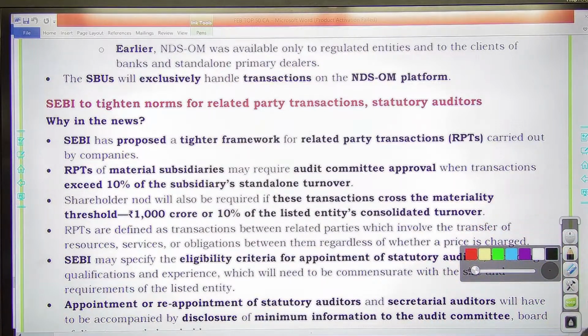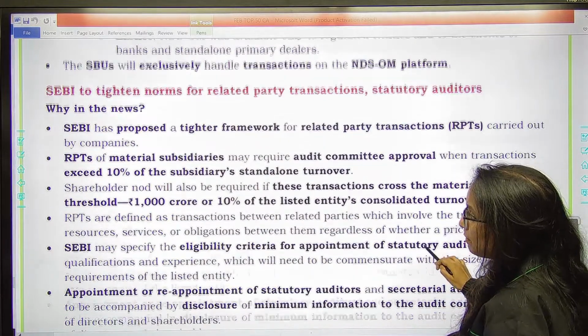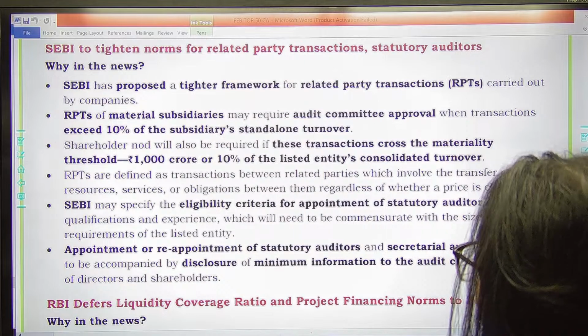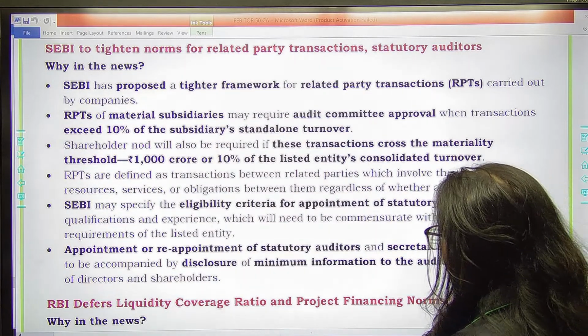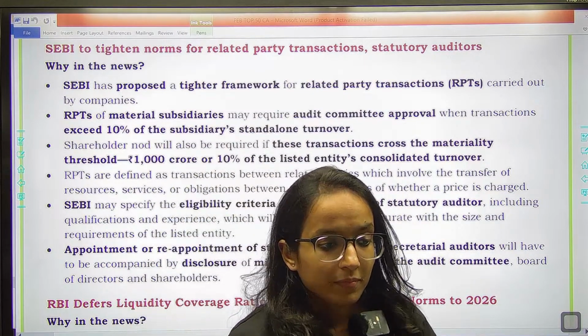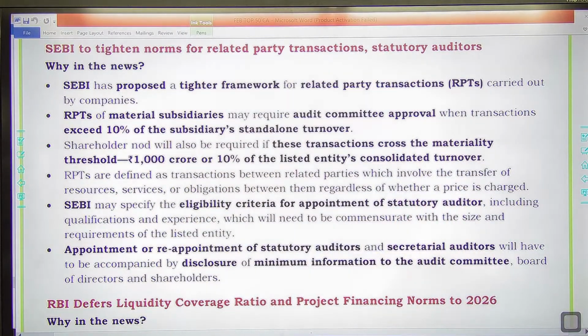Next one we have SEBI to tighten norms for related party transaction, statutory auditors. Related party transactions के लिए ये है. Related party transactions क्या होते हैं? Related party क्या होती है? We have discussed that thing, right? So related party क्या है? You are doing any transaction with your, say, subsidiaries and all.